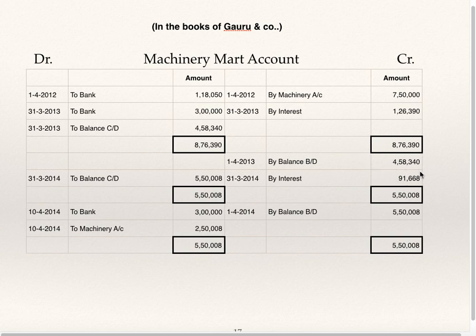By interest, this is the second year's interest, but there is default, the installment has not been paid, to balance carried down. 1/4/14, by balance brought down. On 10th of April he has paid this, so to bank 3 lakhs, second installment has been paid. So on 10th of April this balance will get transferred to machinery account. He has already repossessed the machinery.